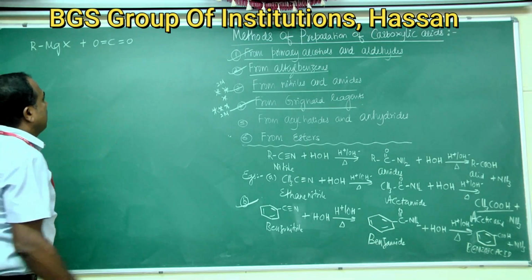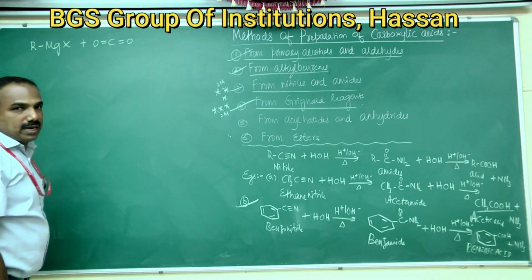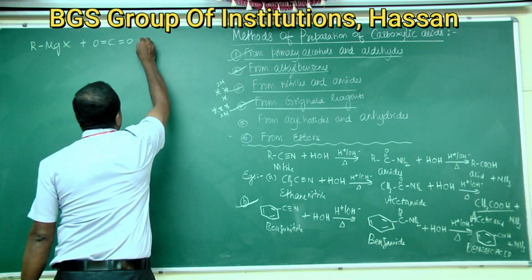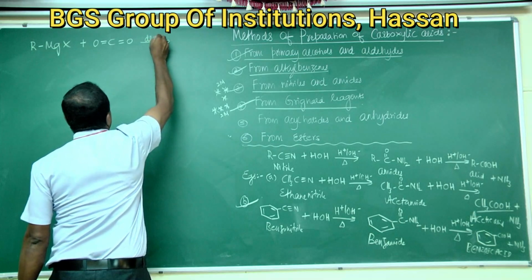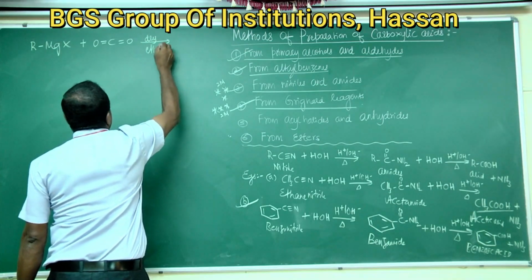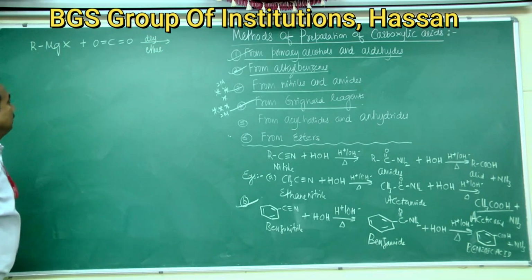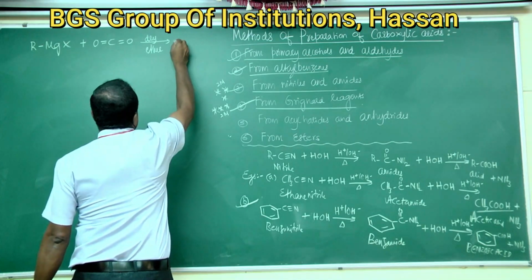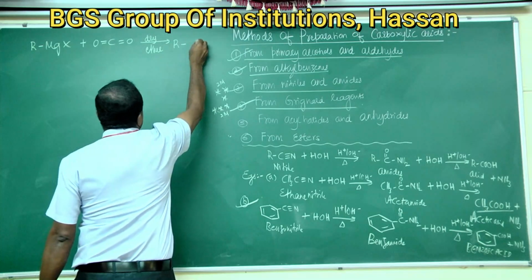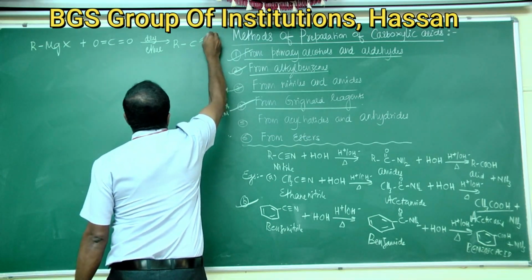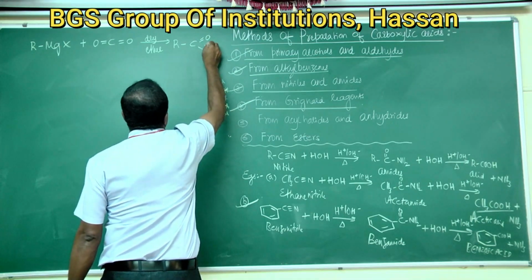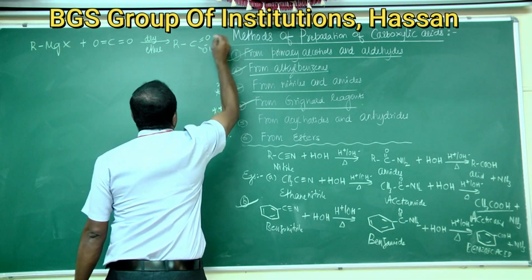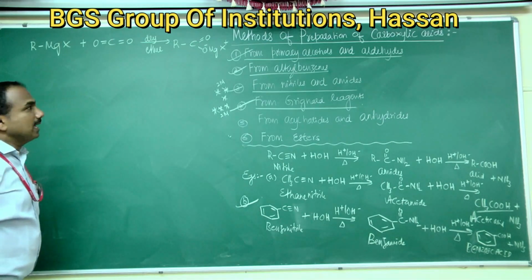That is dry ice, solid carbon dioxide called dry ice, in presence of dry ether to give salts of carboxylic acids, that is R C double bond O single bond O minus MgX plus. This is the salt of carboxylic acid.